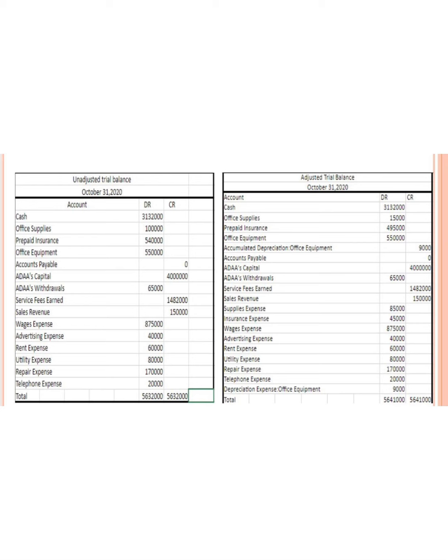Then we have owner's equity: ADAA's capital, which increases by credit, ADAA's withdrawal, which increases by debit, and service fees earned, sales revenue, which increases by credit. Then we have expenses: wages expense, advertising expense, rent expense, utility expense, repair expense, telephone expense. And then the total of debit and credit should be equal to each other.